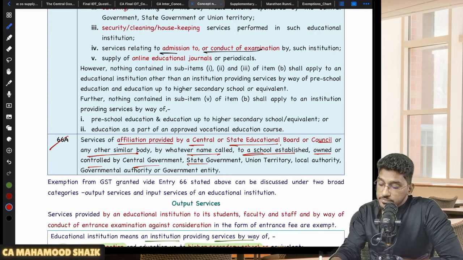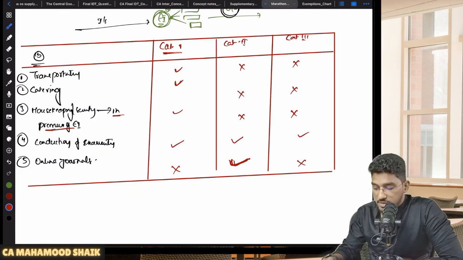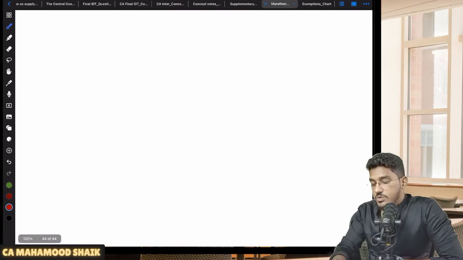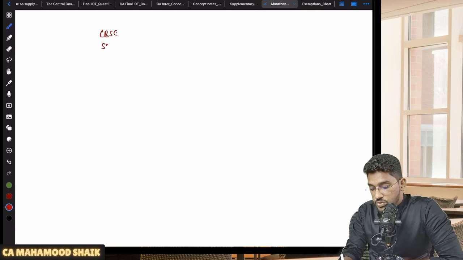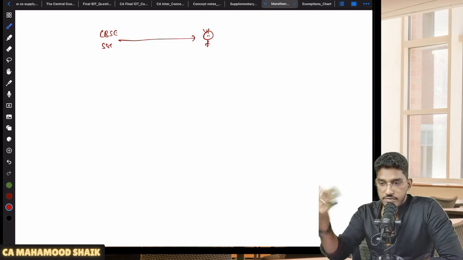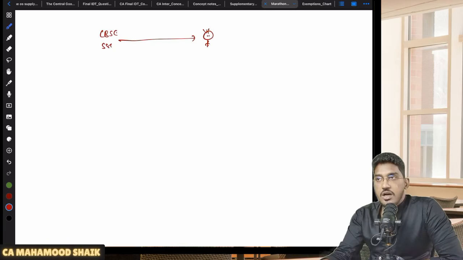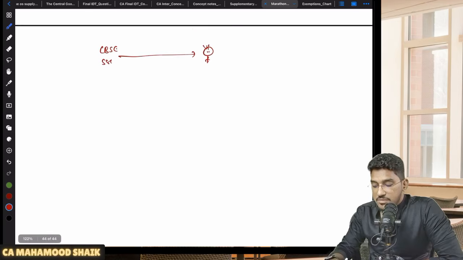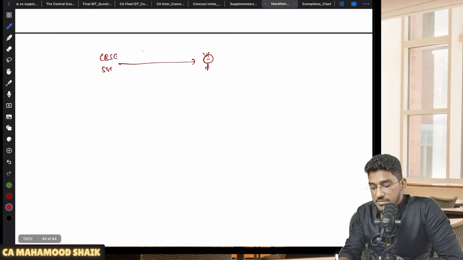Sir, what is it? I will try to put it in a very simple way. Important point: we have the CBSE board, and we also have state boards. Now, if a school is providing education and wants to run a CBSE affiliated school, to run the CBSE course they need some license.